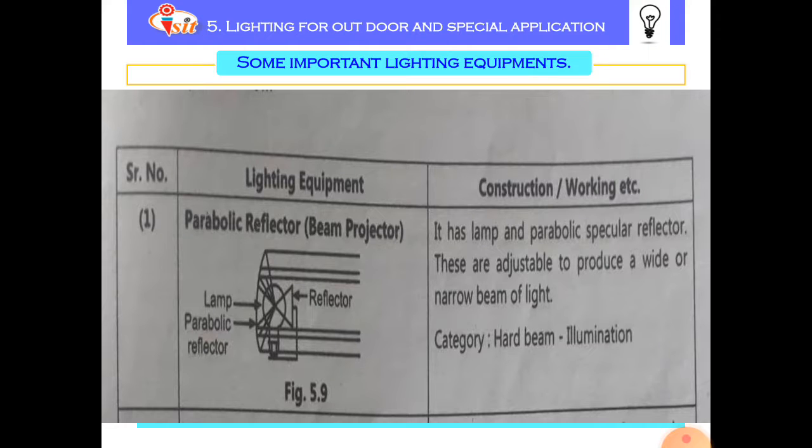The next one is some important lighting equipment. A light with different shapes of reflectors is arranged as shown in figure 5.9, that is the parabolic reflector. A parabolic reflector has a lamp inside, and it gives the reflected light as shown in the figure.